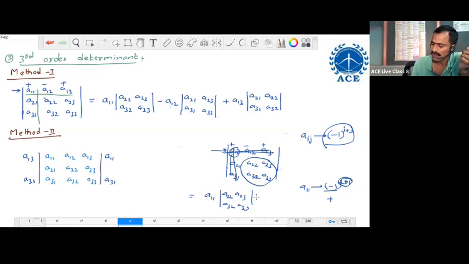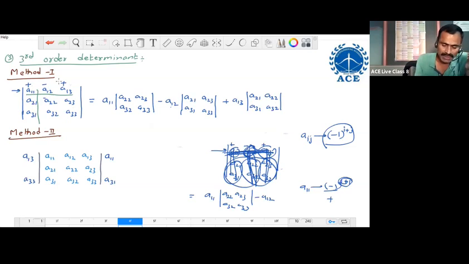And then we go to the next element A12, its sign is minus A12. After choosing this element, delete the corresponding row and column, and then write the determinant of this 2 by 2 matrix. That is this. And then we go to the last element A13, sign is plus A13 into, delete the last row and last column, write the determinant of the 2 by 2 matrix. This is the determinant. So for third order, we require the second order determinants.